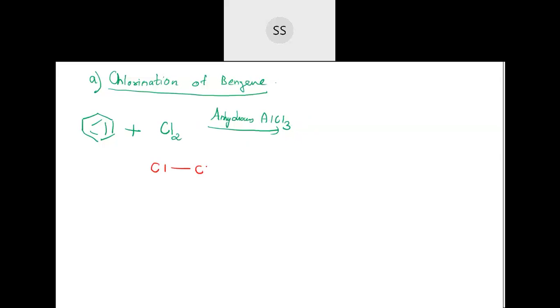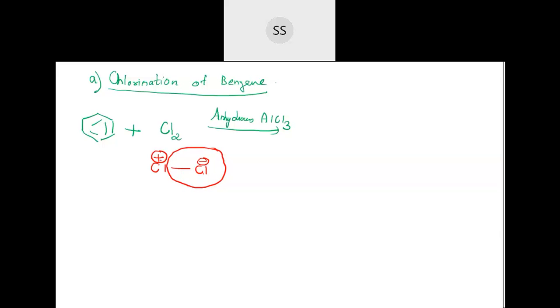Chlorine and chlorine bond is there. So this catalyst will break them down into one chlorine that will come out as plus and one chlorine that will come out as minus. That minus is because this whole bond will be taken. And they will combine with this AlCl3. So that's how they break down.